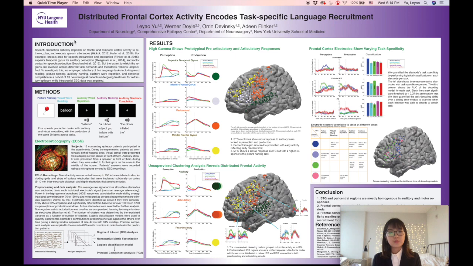As we all know, speech production is a pretty complex process that involves multiple regions of the brain. For example, Broca's area plays an important role in speech planning, superior temporal gyrus in auditory perception, and motor region for articulatory production. However, it still remains unknown how different regions are involved across different tasks and modalities.